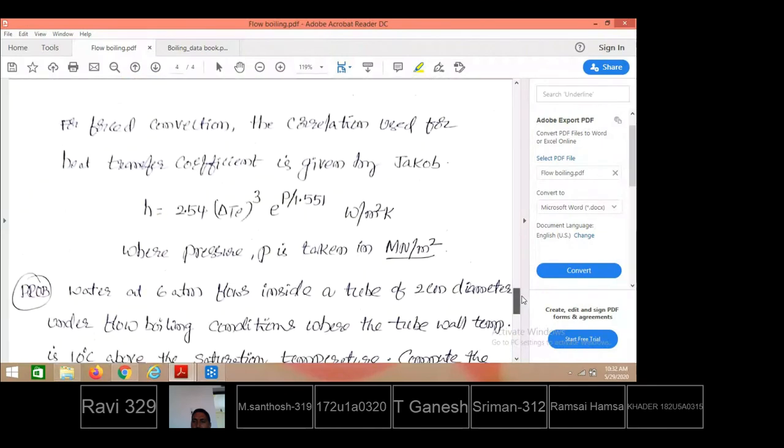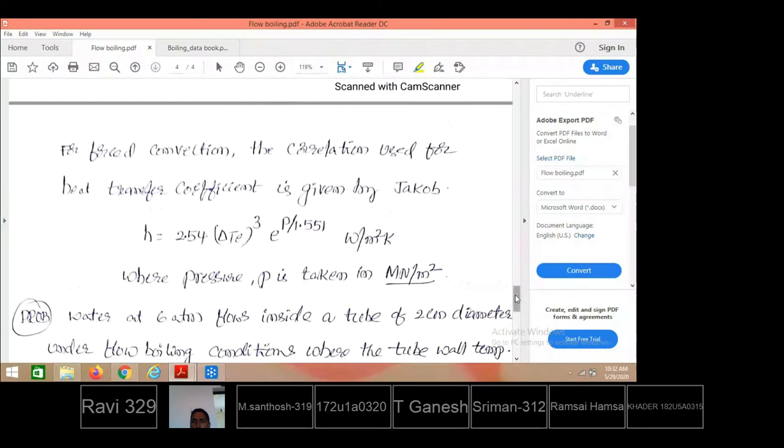And for flow boiling or forced convection boiling, to find out the heat transfer coefficient, the only relation available is h = 2.54 (ΔTe)^3 e^(P/1.551), where P must be taken in mega Newton per meter square. So to substitute in this equation to get the heat transfer coefficient for flow boiling, that means the flow happening inside the tubes or pipes. For this case of flows, this is the only relation available that was proposed by Jacob. He is the scientist proposing the h value.